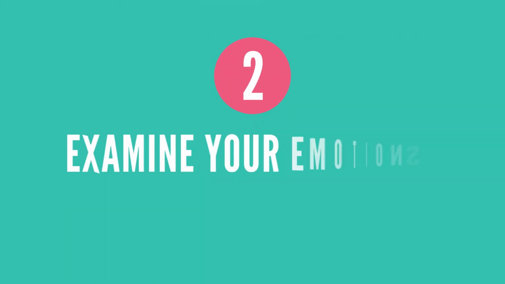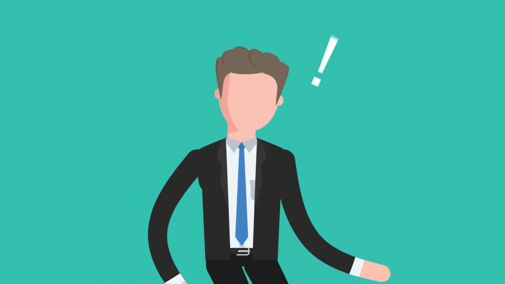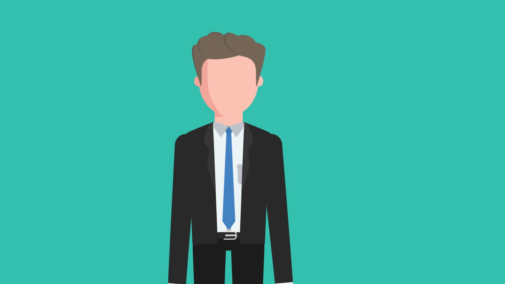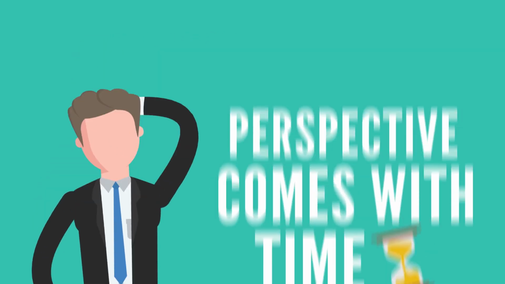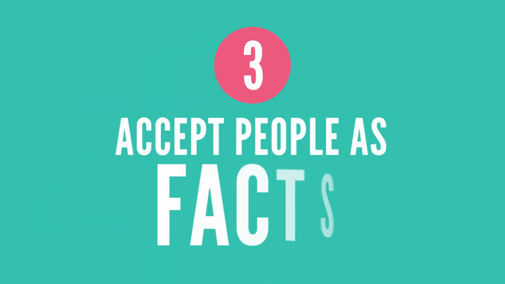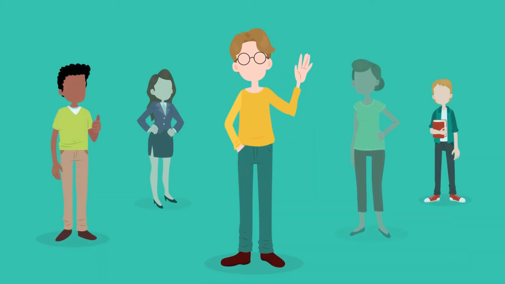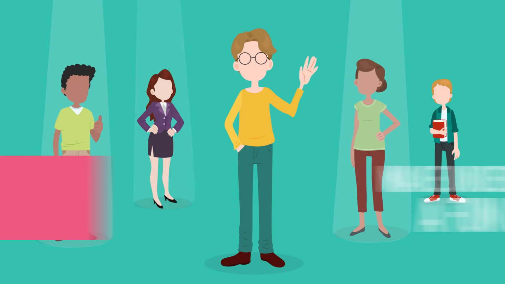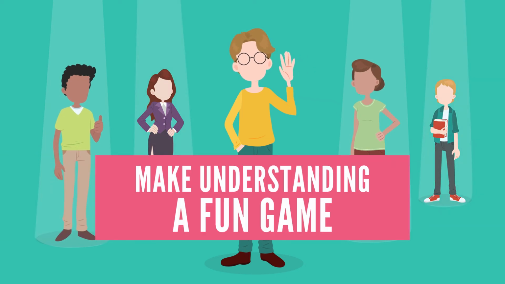2. Examine your emotions to their roots. Don't make emotional decisions. When something comes up that requires your response, take a step back, as long as possible. Perspective comes with time. 3. Accept people as facts. We always project onto others, wishing they were something that they're not. Understand that people come in all types, and make understanding them a fun game.